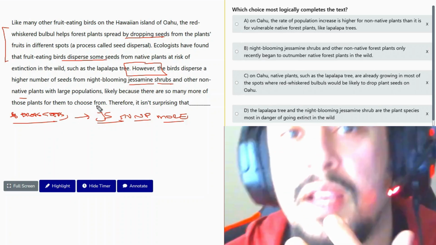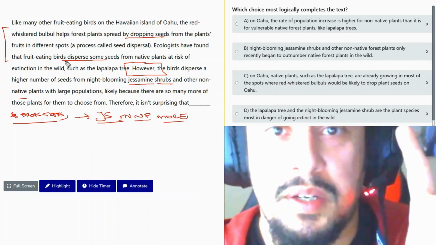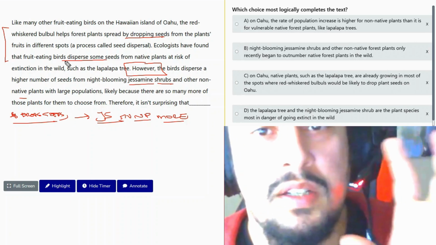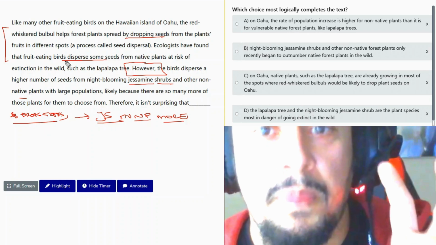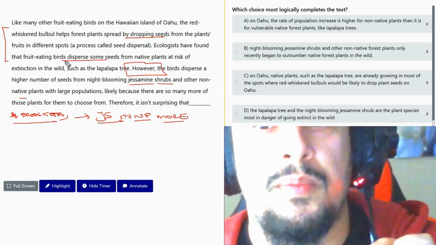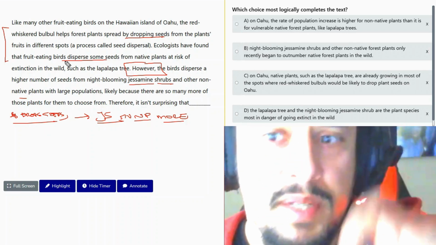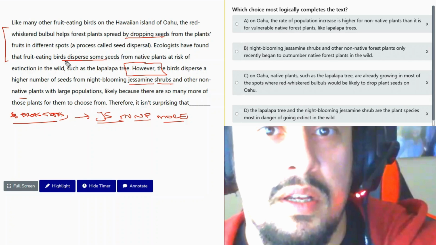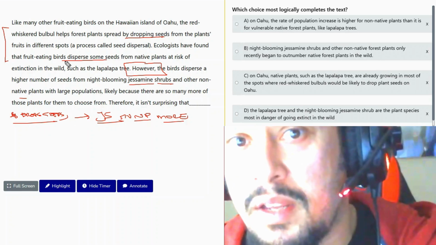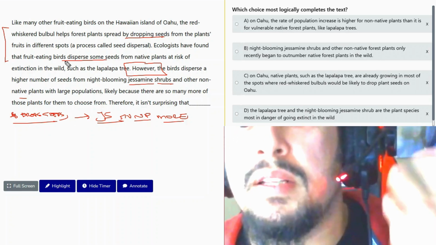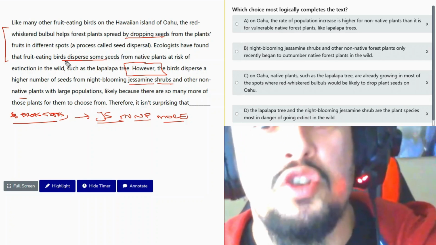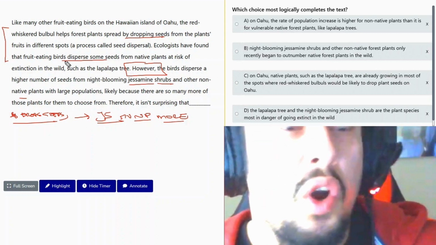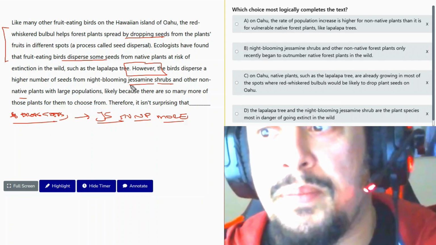So now we have to think about it. If the birds eat lots of seeds, they disperse these seeds. And they eat specifically a lot of jessamine shrubs and non-native plants. So that means they're dispersing these seeds. So that means it's not surprising that the jessamine shrub and non-native plants probably took over the whole area, right?